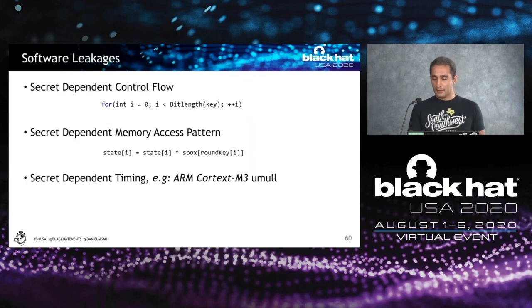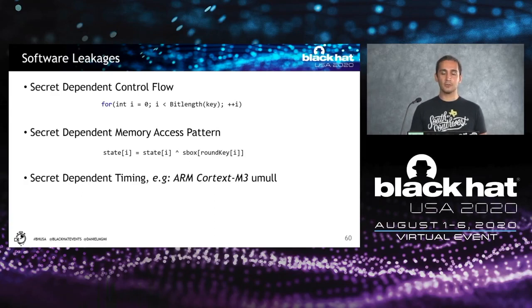A while back, we were curious how we can find these leakages automatically, instead of trying to attack every specific implementation on different platforms. One thing we came up with is that all these software-related side channel leakages have some characteristics.